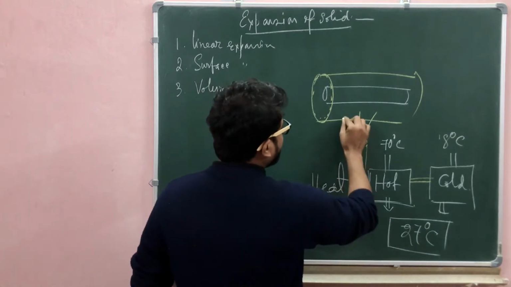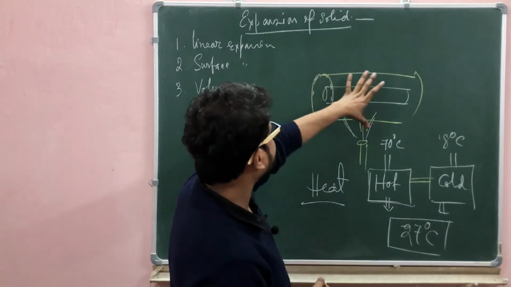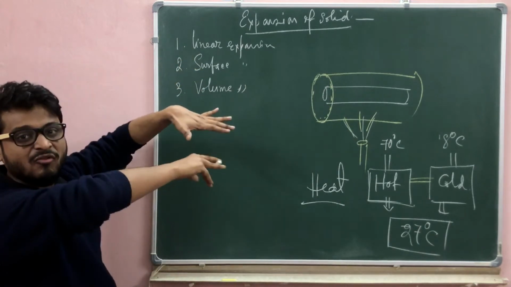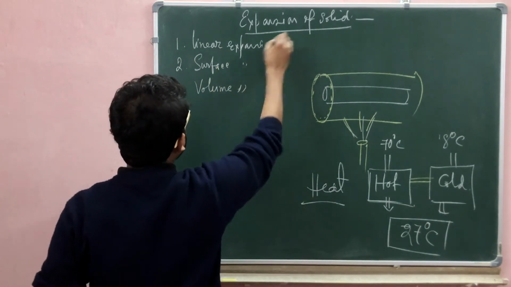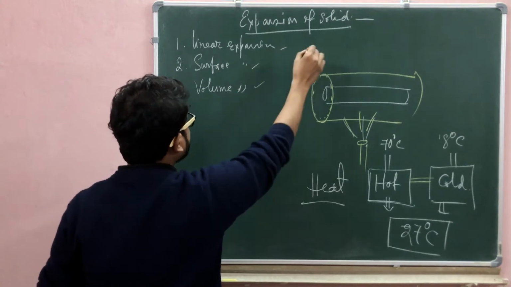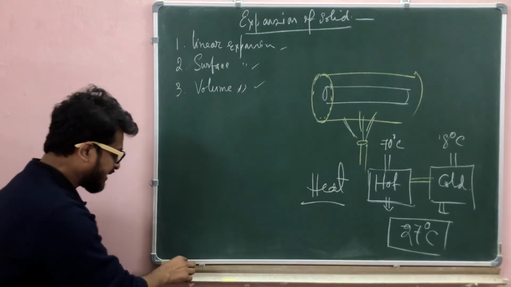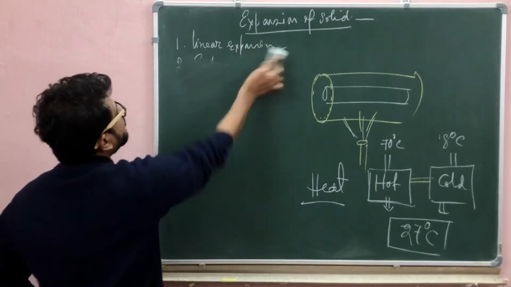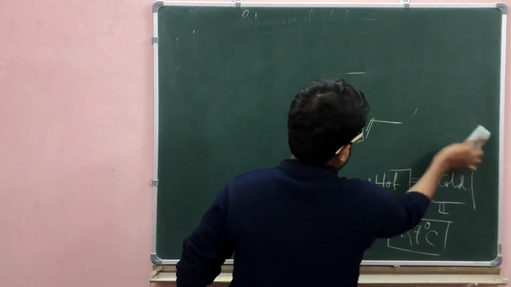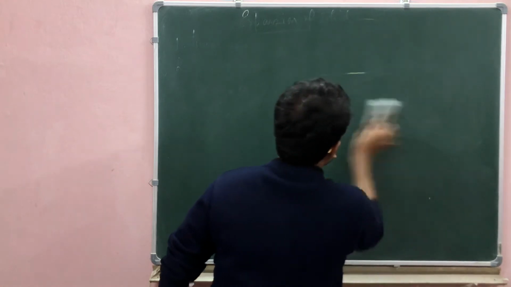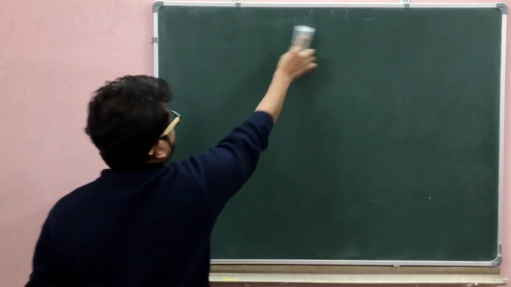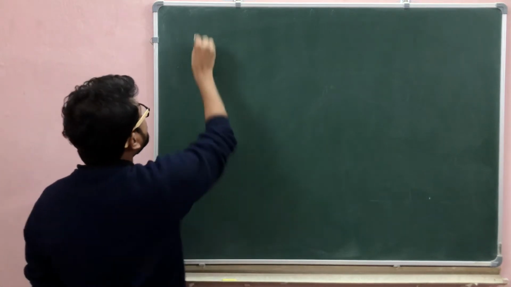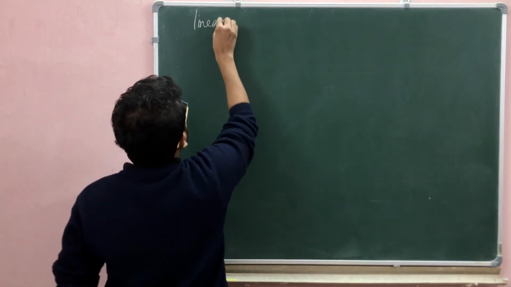So when you burn a candle, the metal strip or metal body changes size, shape and volume. First is linear expansion, second is surface expansion, third is volume expansion. Now we discuss the expansions in detail, one by one. First is linear expansion. So what is linear expansion?